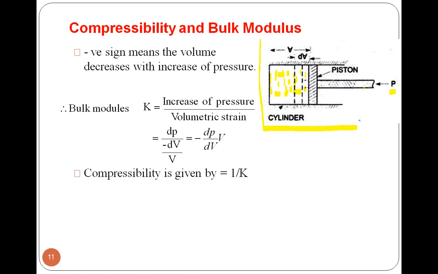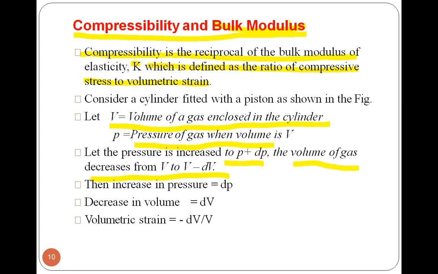So when we increase the pressure by dP, originally the piston is at this position, so after increasing pressure, the piston will move from this position to this position, right? So the volume V of gas will be decreased by dV, that is, the volume of gas will decrease from V to V minus dV. So the increase of pressure is dP, and the decrease in volume is dV.